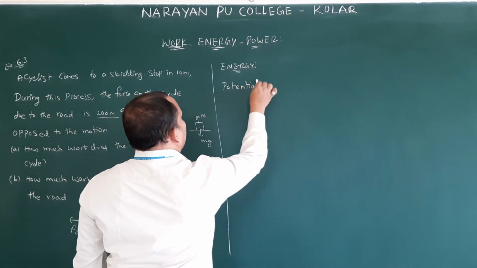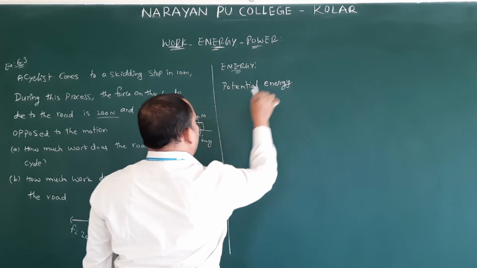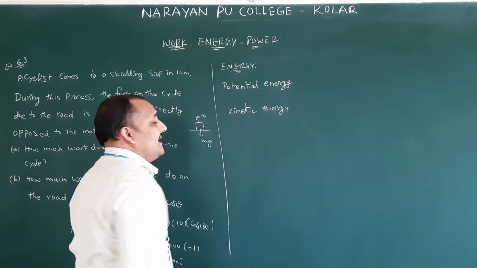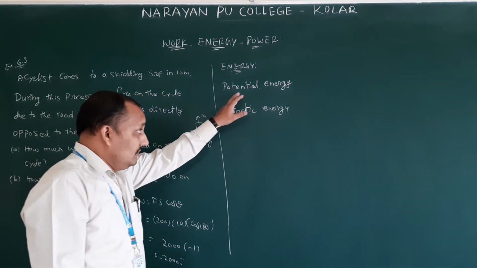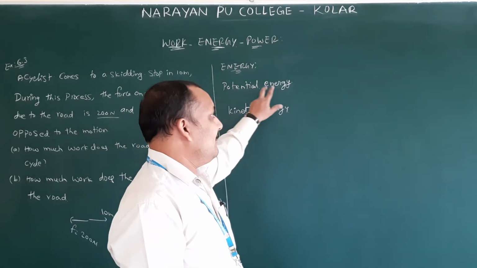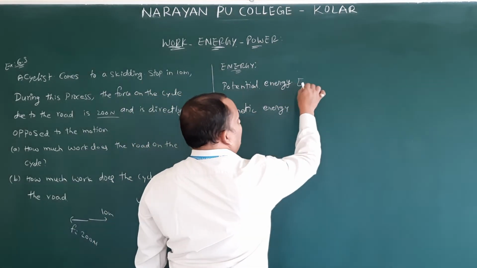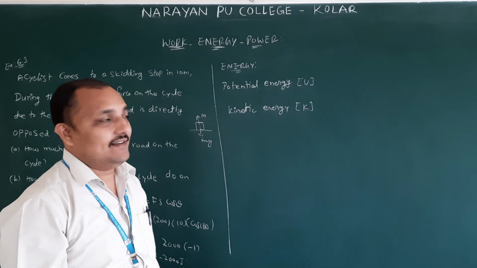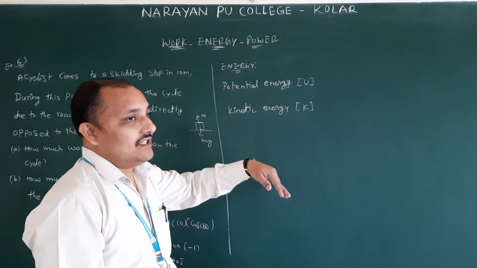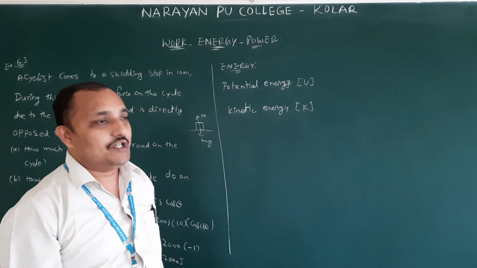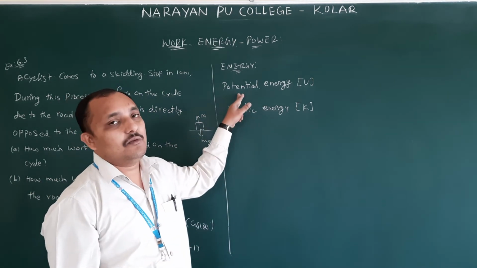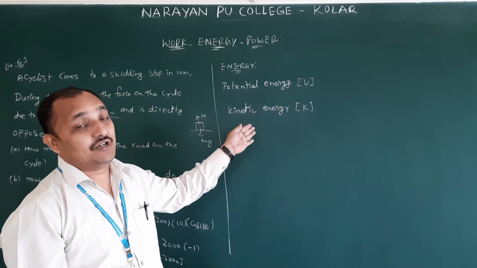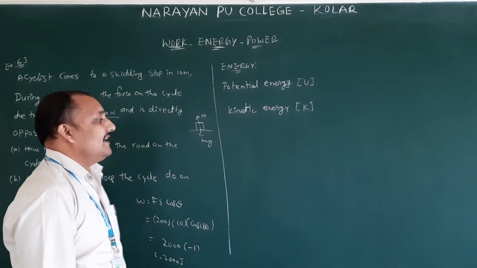So potential energy and kinetic energy. Already you came to know the definition of potential energy. In some books it is denoted with U and K, or PE and KE. So what is the definition of potential energy? The energy possessed by an object by virtue of its position is called potential energy. Kinetic energy is the energy possessed by an object by virtue of its motion or velocity.